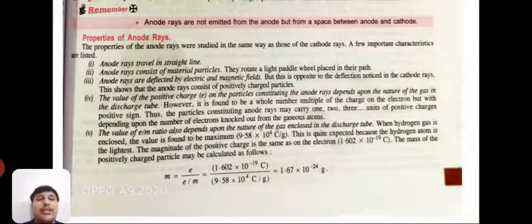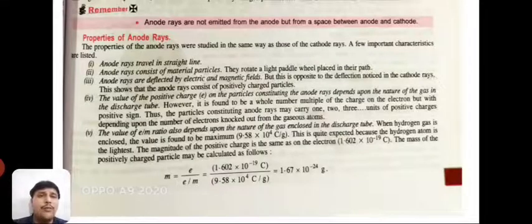In the case of cathode rays, we see that these are deflected towards the positively charged plates, so definitely they are negatively charged, and these rays are moving just opposite to the direction of cathode rays. So it indicates that if cathode rays are negative, these are positively charged.